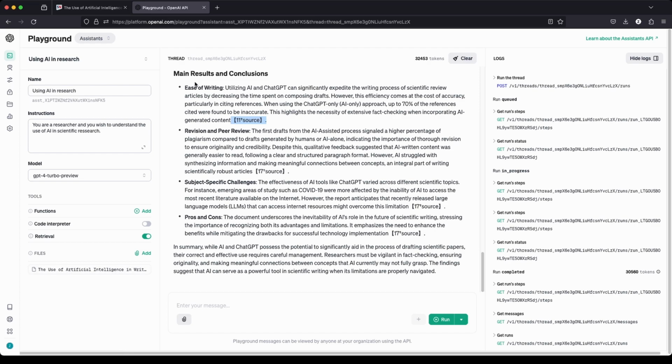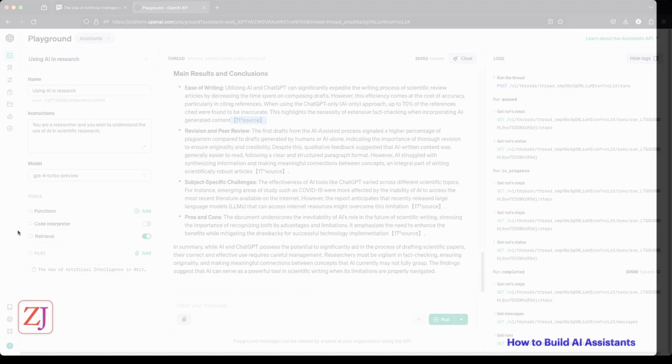And as you can see, it is fairly specific. It is using the file as a reference to enhance its knowledge in addition to the model that we selected. So that is one way to enhance the capabilities of your model by passing further files and knowledge to your assistant. Let us see the process.